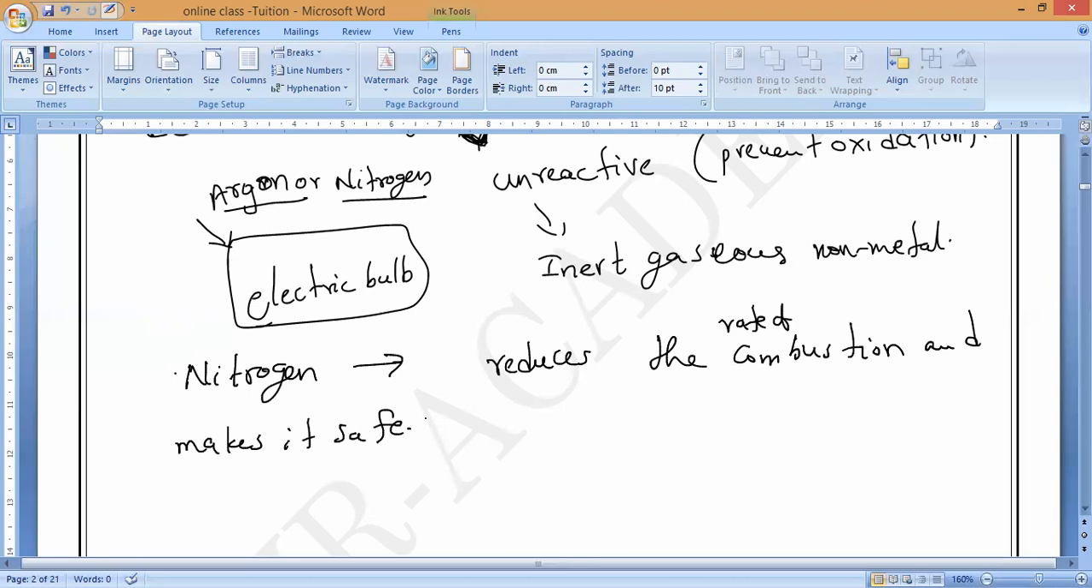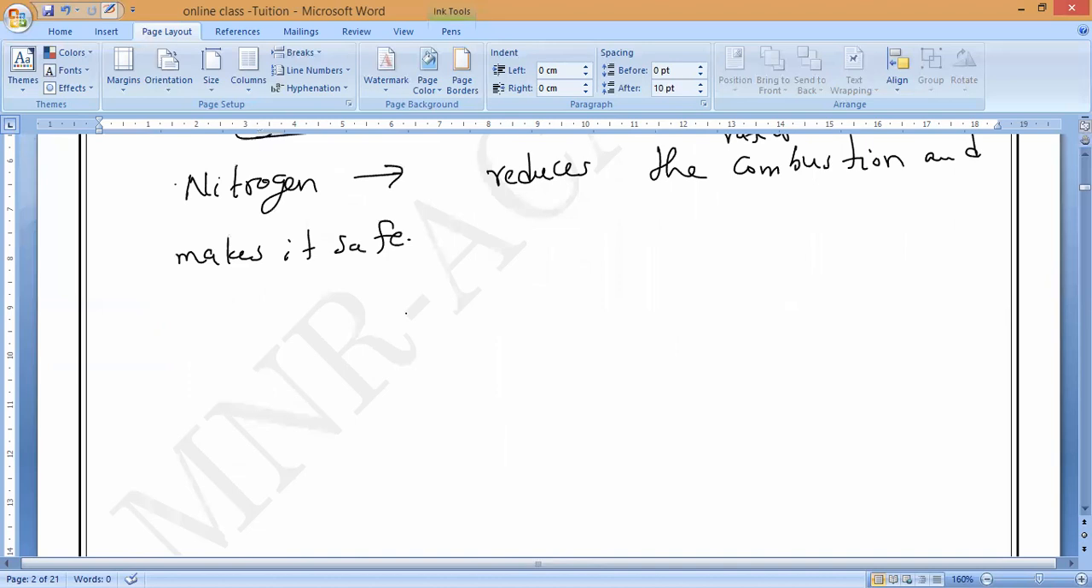In the same way, let us go with sulfur, another non-metal. Is sulfur a metal or non-metal? Non-metal. So what is the sulfur formula? Sulfur we used to represent with S8.